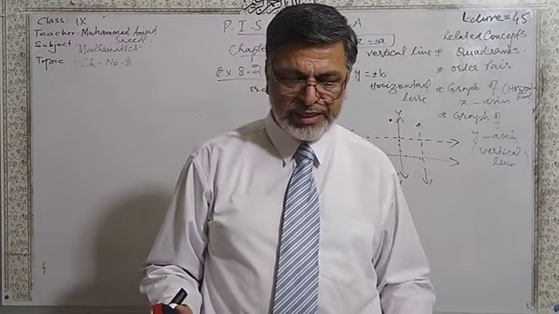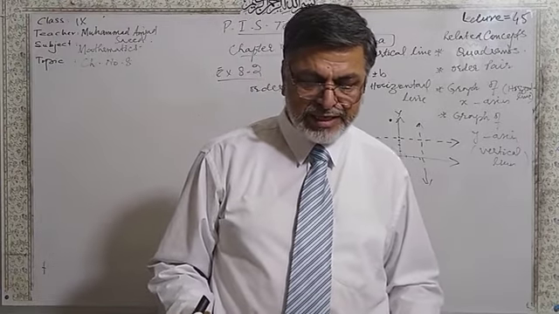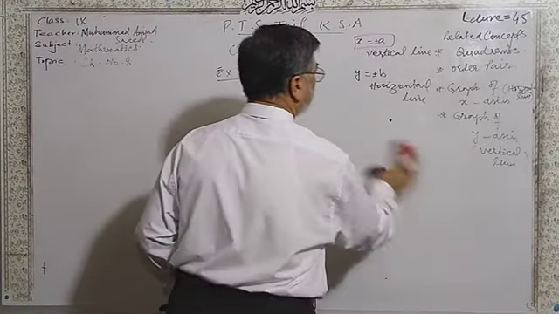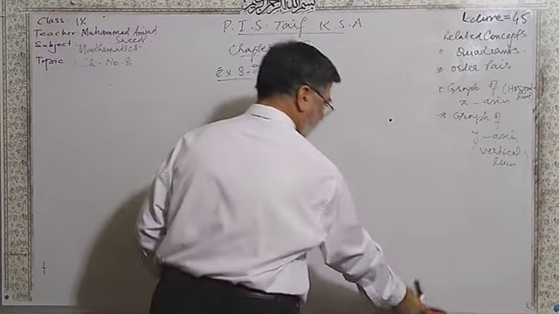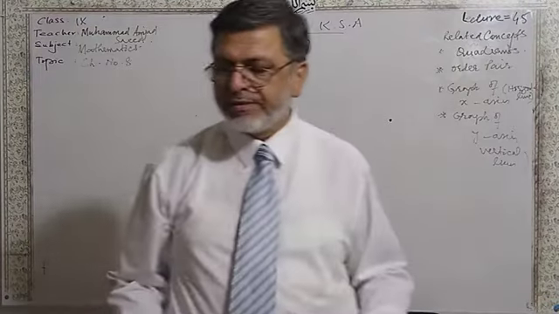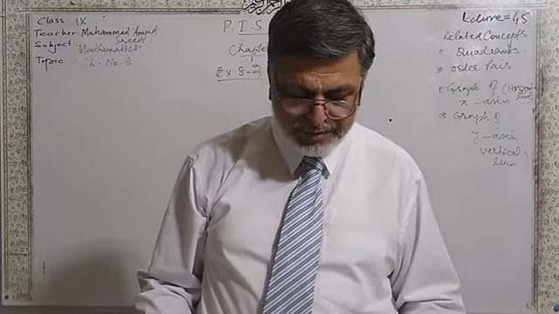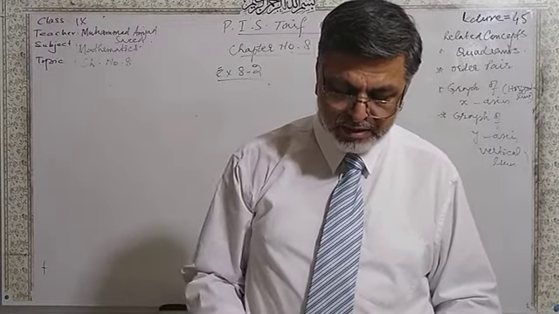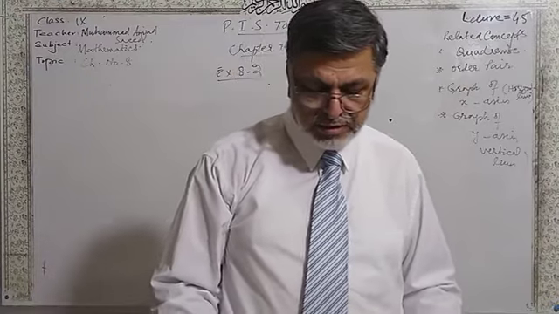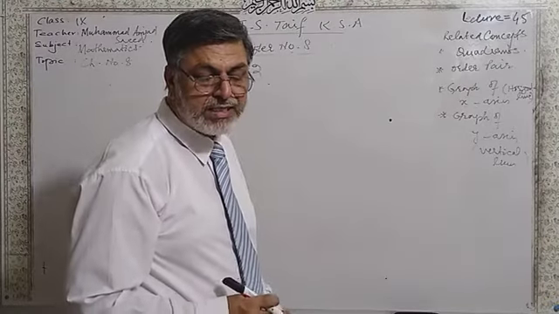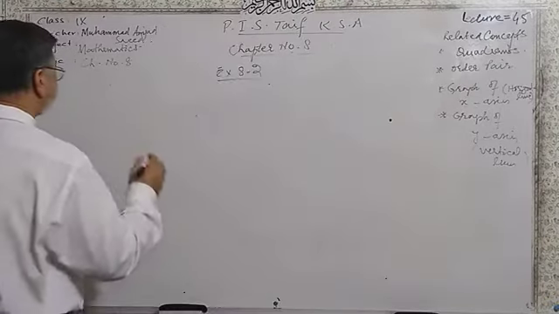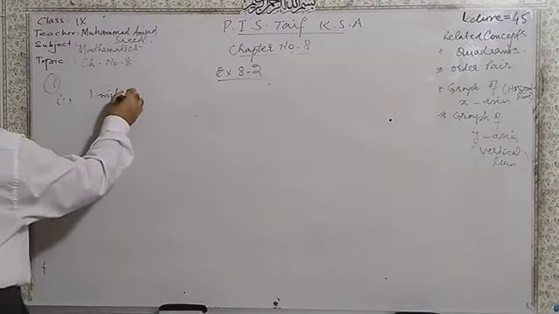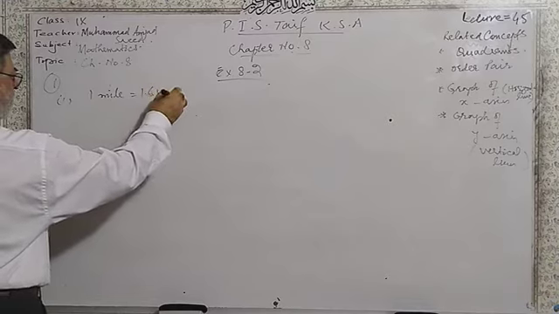After that, we have question number 4. Draw the graph of the following relations. Part 1: 1 mile is equal to 1.6 kilometers.